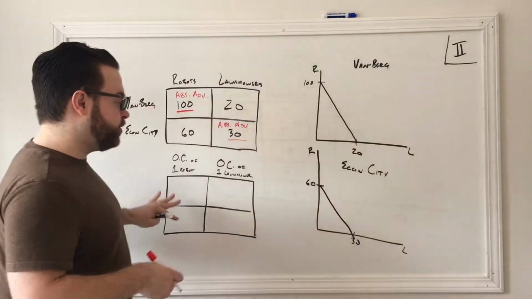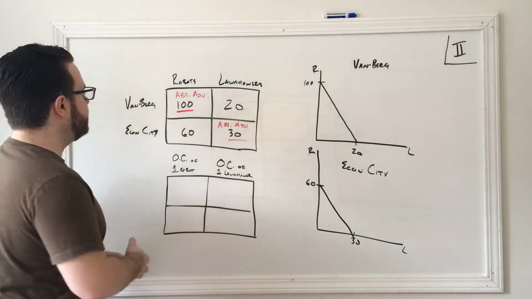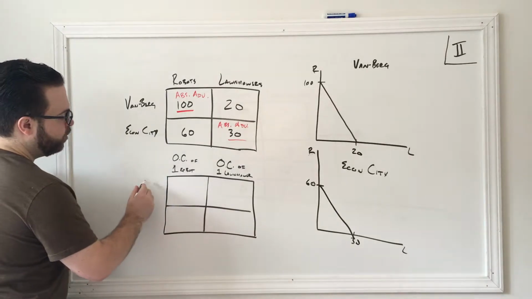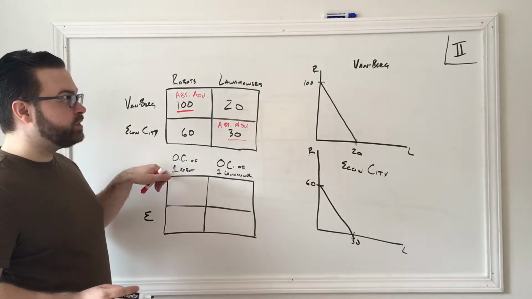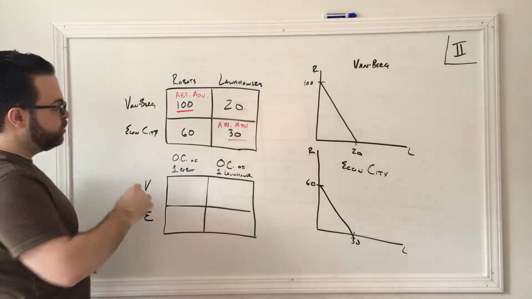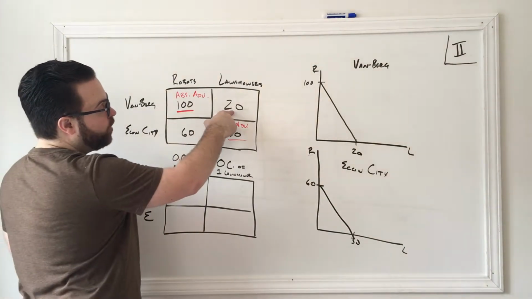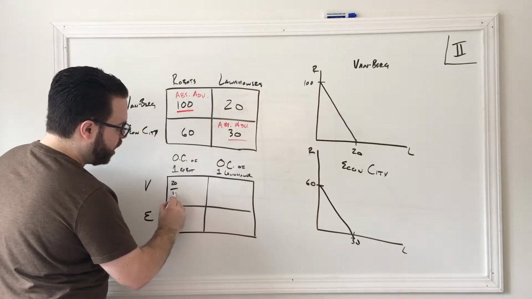So let's go down to another chart here, and again, for Vanburg and Econ City, let's look at what the opportunity costs are. Now remember, if we're going to do robots, we need to do lawnmowers over robots. So at the most, Vanburg can make 20 lawnmowers divided by 100 robots, so 20 over 100, right?